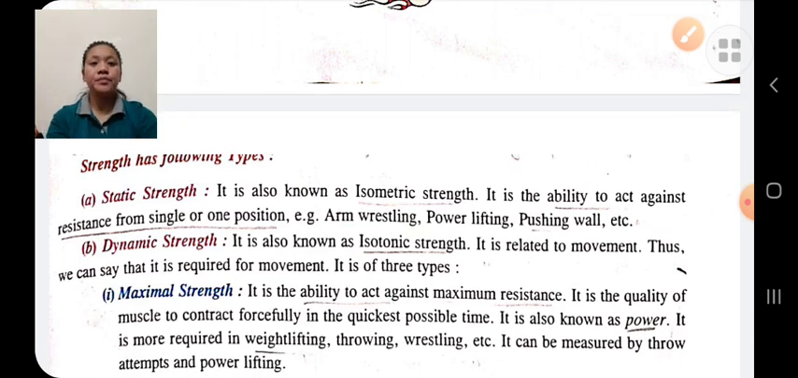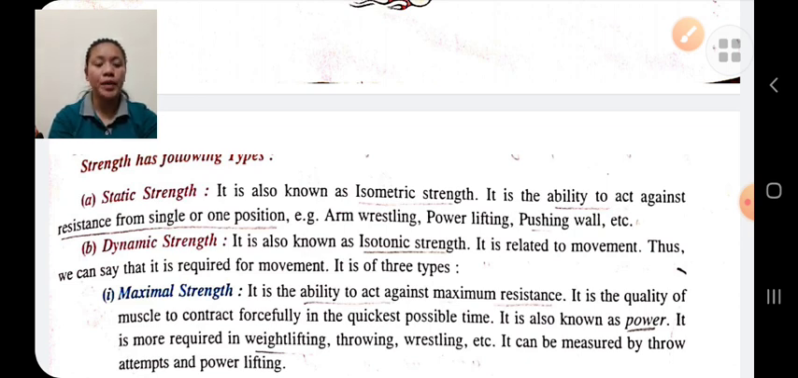Static strength means the ability to overcome a resistance from a single position. There is no movement. The person has to overcome the resistance from one position. For example, pushing a wall. When you push the wall, you use force, but there is no movement. It is also known as isometric strength.